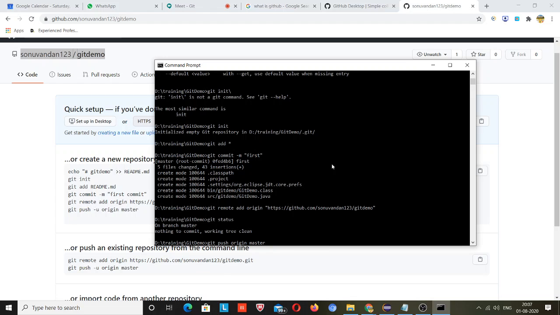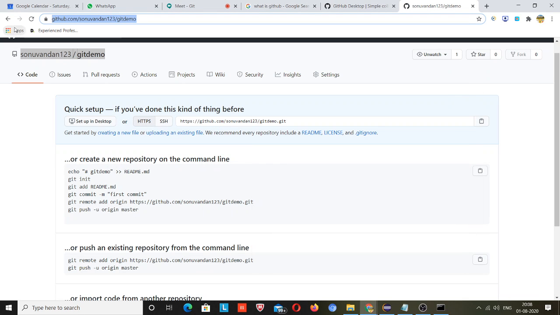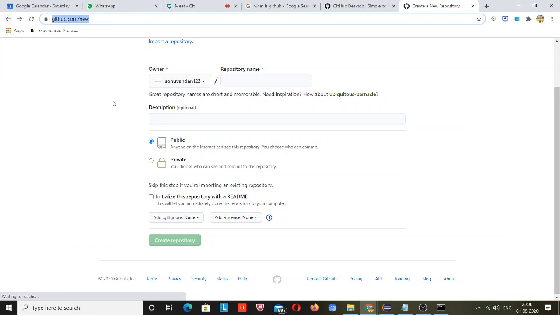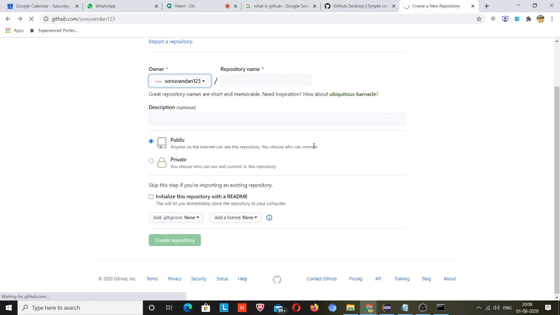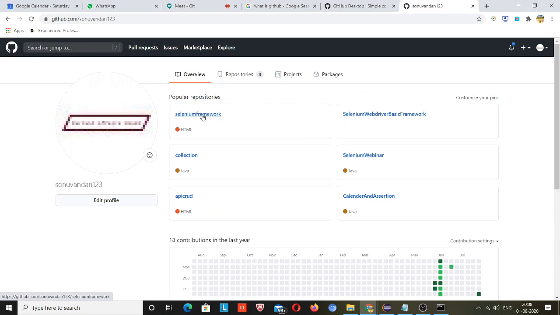What does it mean? Git is simply the git command, push means push your code to GitHub, it will upload your code to GitHub. Origin is the path that you have added, and master is the branch. And what is a branch, I will let you know. Let me come back, and suppose I open this.